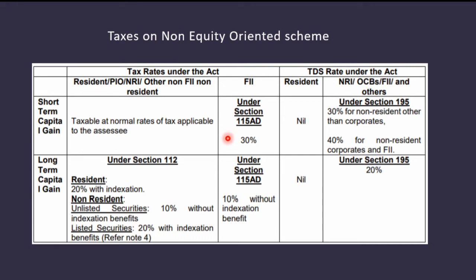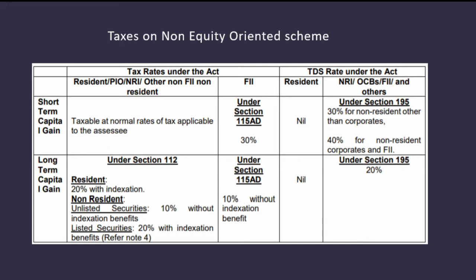On long-term capital gain, again under section 115AD, it is 10% without indexation benefit. So for non-equity oriented schemes, we need to remember that if it is short-term capital gain, then the gain will be taxed as per the applicable tax rate. But when it is long-term, then it is 20% with indexation.